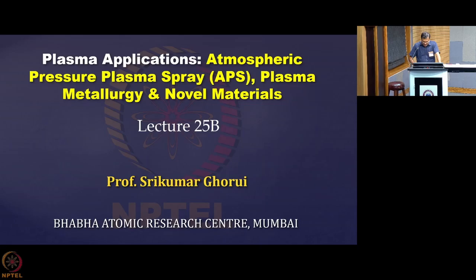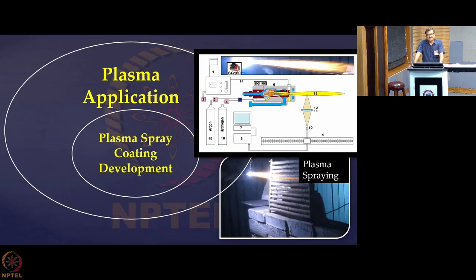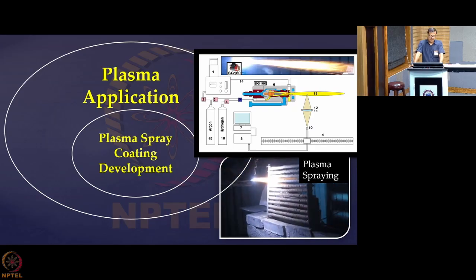So, we start with atmospheric pressure plasma spray. As the name suggests, APS is done at atmospheric pressure.